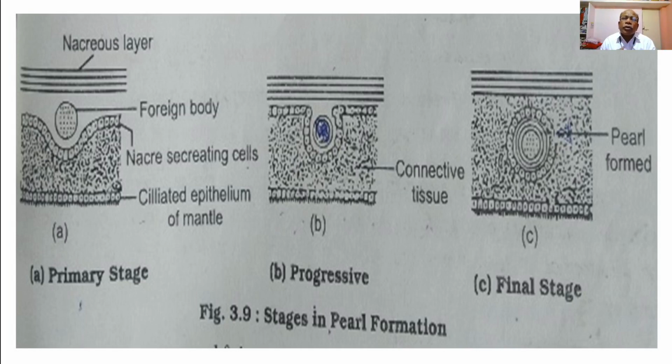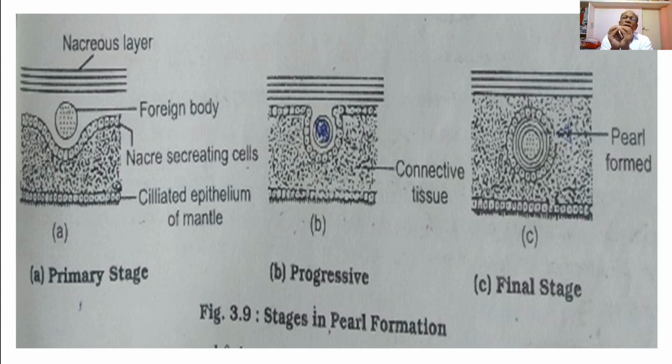In a second stage, the progressive or advanced stage, you can see the nacre secreting cells forming a sac-like invagination and enclosing the sand grain or the foreign body into the mantle wall. And then in the third figure you can see the sand grain or the glass bead which has now taken inside into the mantle wall. There is a formation of a nacre layer around the sand grain to form a pearl.